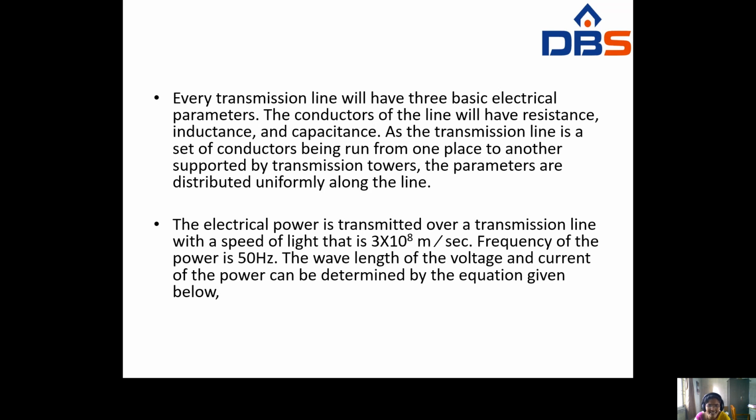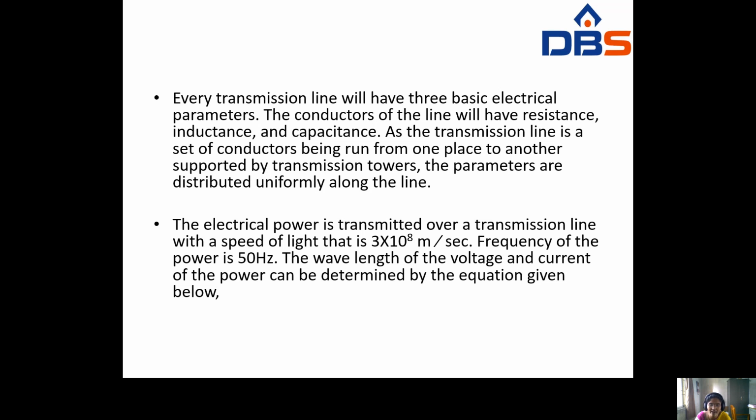Here, the electric power is transmitted over a transmission line with the speed of light, that is 3 into 10 to the power of 8 meters per second. With how much speed is the electrical power transmitted? At the light speed, 3 into 10 to the power of 8 meters per second. And the frequency of the power is 50 Hz.